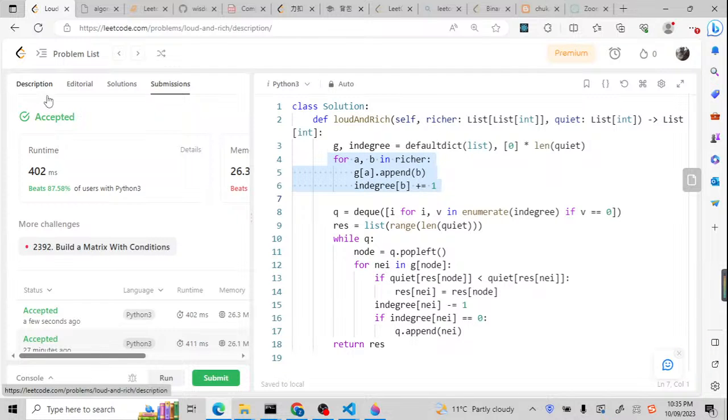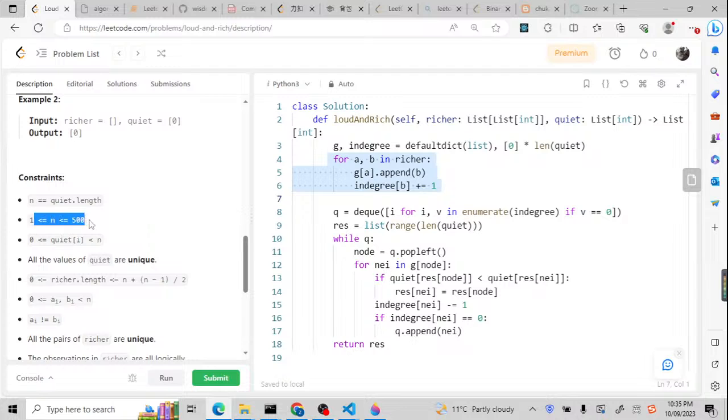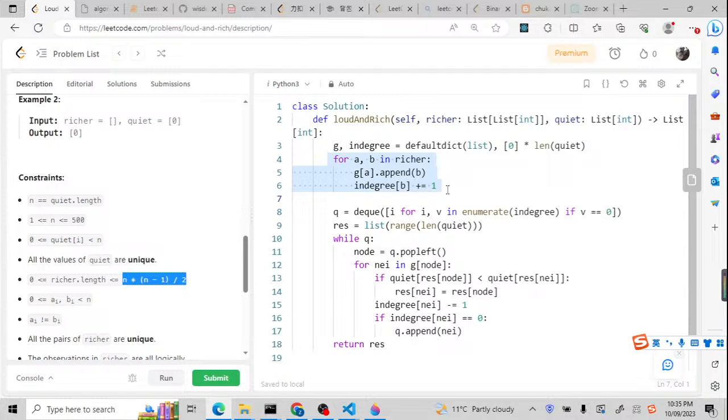Now let's check the values of m and n. As we know, there are only 500 vertices, and how many edges? There are n times n, so basically this is n times n. So the time complexity is n times n plus this n. Finally, it will be n squared. 500 times 500 is not a big value. That is why it is so fast.